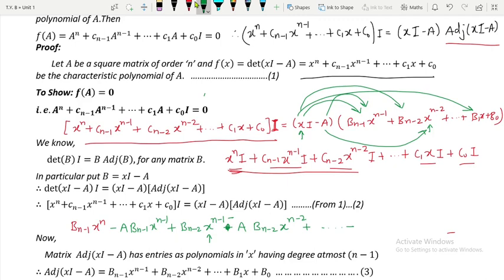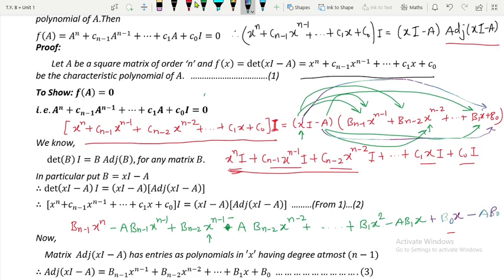It will be plus B_1 x square, and now A with this B_1 x, so it will be minus A B_1 x, and now this xI with this constant B_0, so it will be plus B_0 x, and at last this A with this B_0, and it will be minus A B_0. So this is our right hand side.